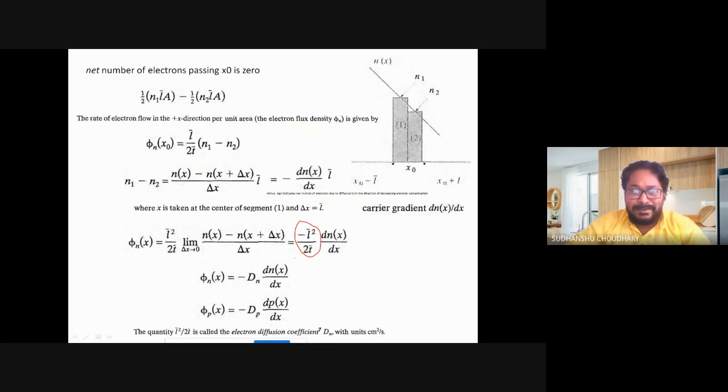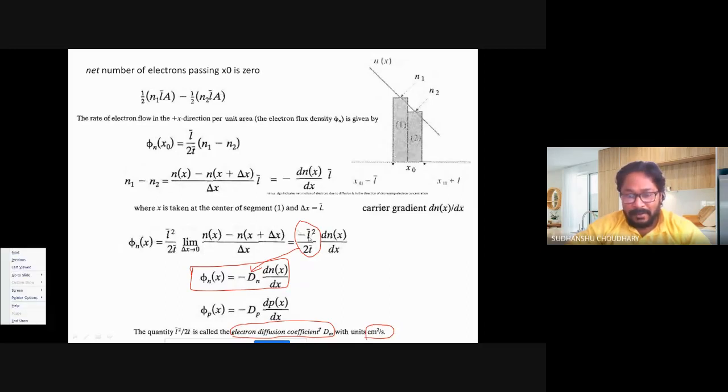So if we replace this term by Dn, then the flux density of electrons modifies to this relation, where we have replaced L square bar by 2T bar by Dn. And this Dn is called the electron diffusion coefficient. It has a unit of centimeter square per second. From here itself one can find that L square is in centimeter square and T bar is in seconds, so the unit is centimeter square per second.